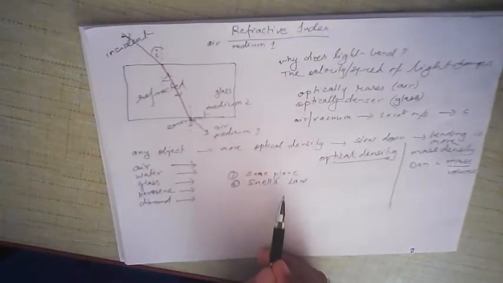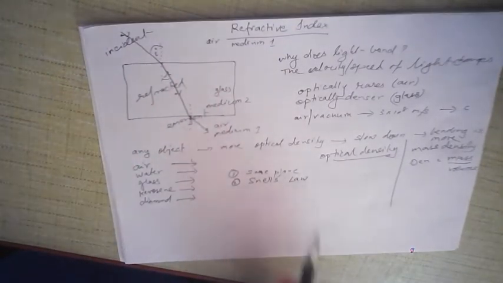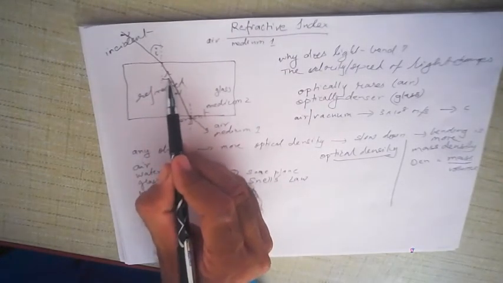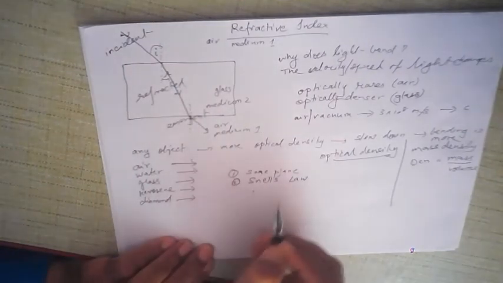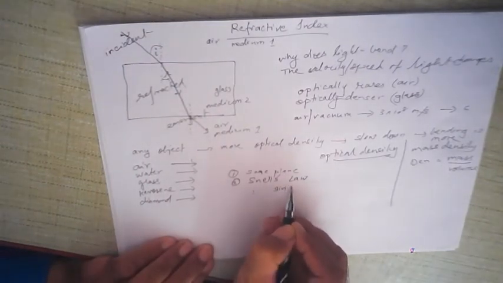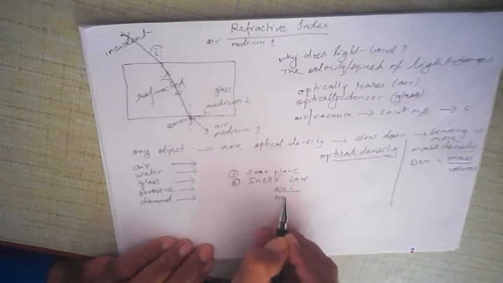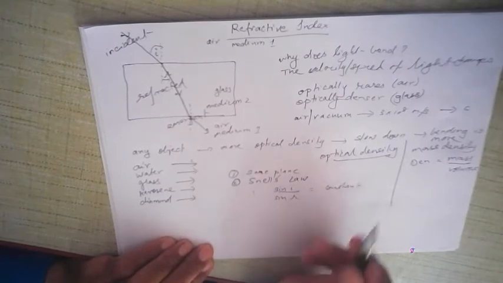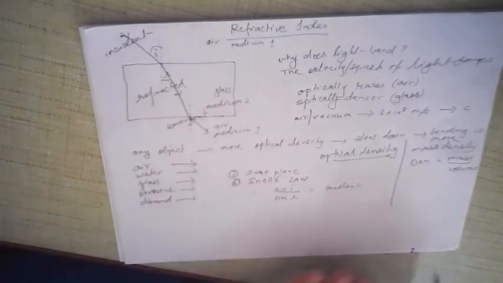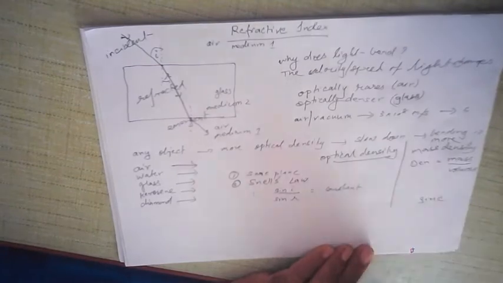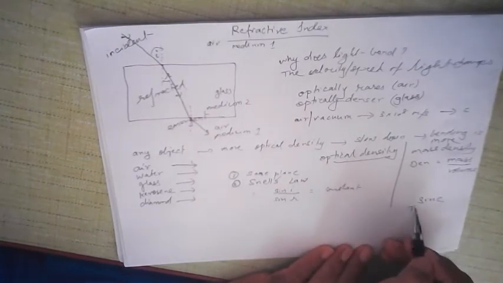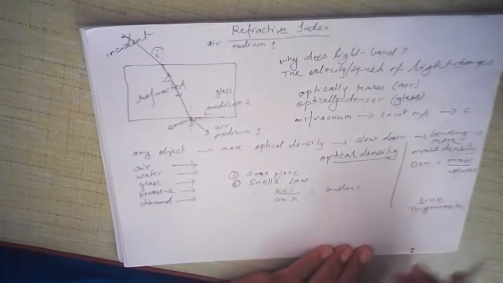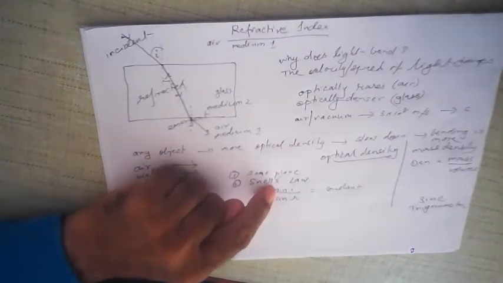According to Snell's law, the second law of refraction of light, the ratio of the sine of angle of incidence to the sine of angle of refraction is a constant. So therefore, according to Snell's law, sine i upon sine r is equal to a constant. Now let me explain this further. The word is sine, S-I-N-E. Sine is a trigonometric ratio. When we study trigonometry in maths, in chapters 9 and 10, you will understand the word sine better.